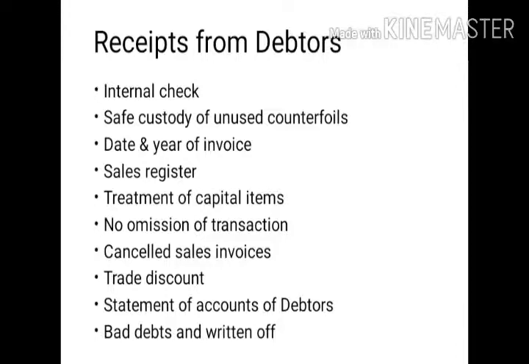The auditor should examine the internal control system or internal check system, internal auditing, everything prevailing in the company. If he is not satisfied with the internal control system, then he goes for a detailed checking of the books of account. Secondly, he is going to check previous years' unused counterfoils. He checks the unused bills of previous years, whether any bill has been taken and used this year. Thirdly, he is going to verify the date, year, and bill number in the counterfoil and also with the corresponding books of accounts. Fourthly, the sales register.